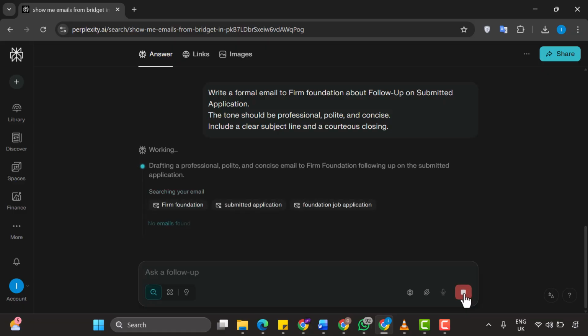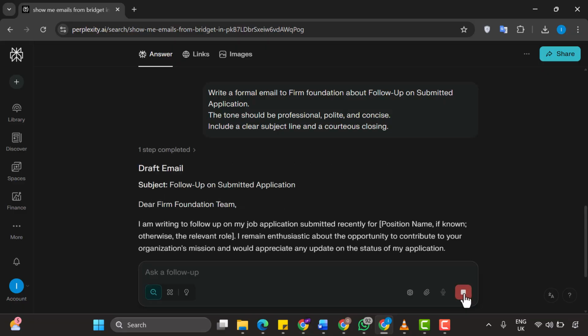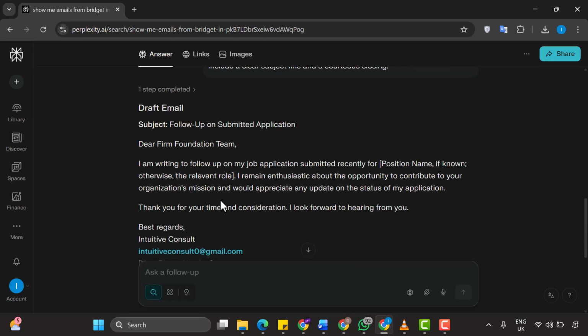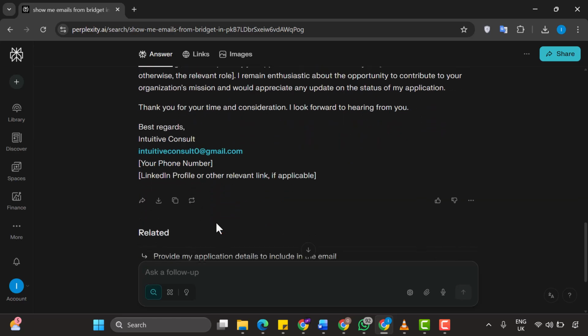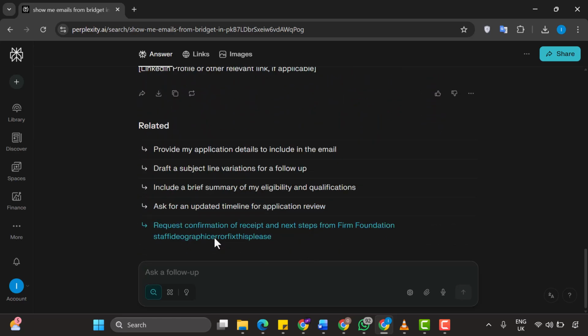Perfect. Now I can see that Perplexity is drafting our email right before our eyes. Look at this. It's created a proper subject line, it has a professional heading with a proper greeting, and now we can see the body of the email. The email is well-structured, polite, and professional. It's even giving us multiple options and variations that we can choose from, which is incredibly helpful.